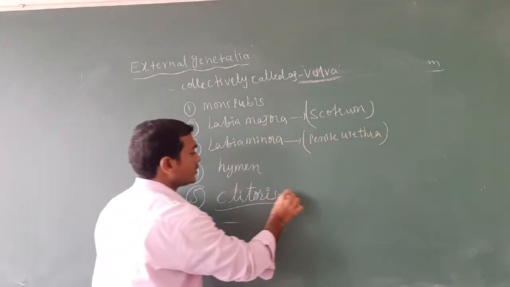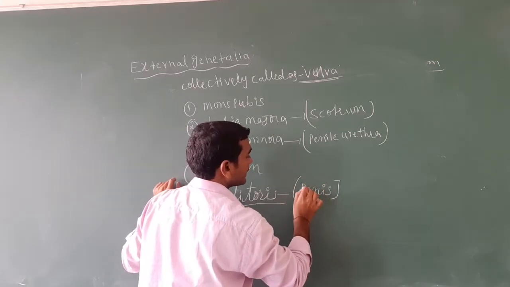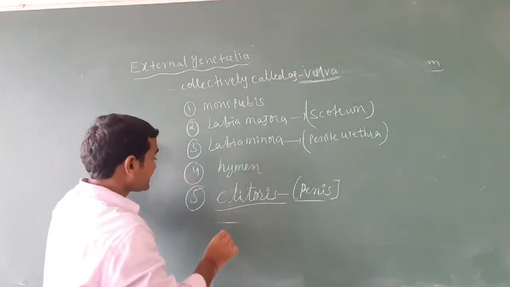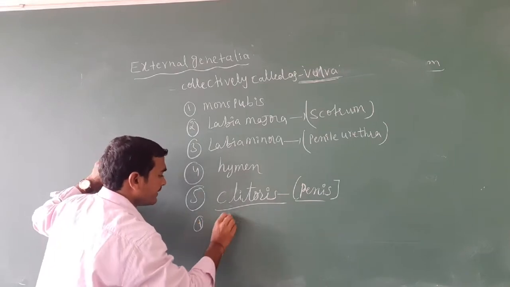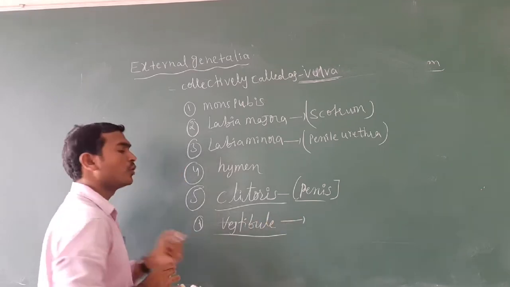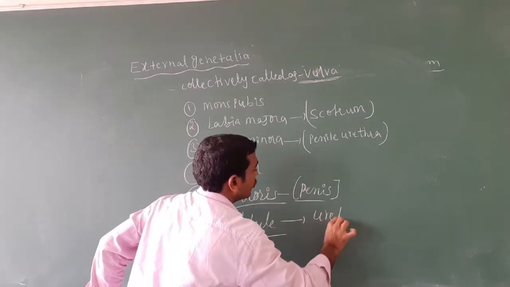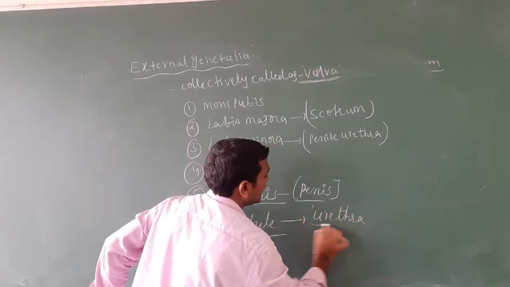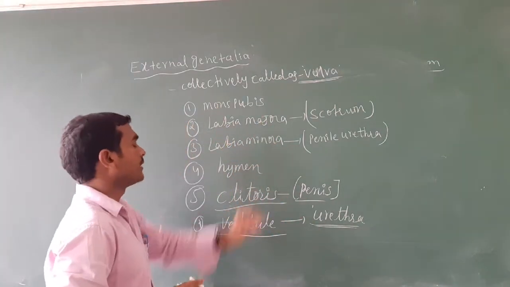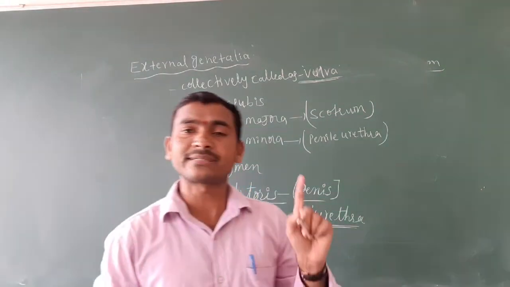The clitoris is the homologous organ of the penis in the male reproductive system. Another homologous organ is the vestibule, which is homologous to the urethra in the male reproductive system. These all are the homologous organs. Next we will explain through a diagram of the external genitalia.